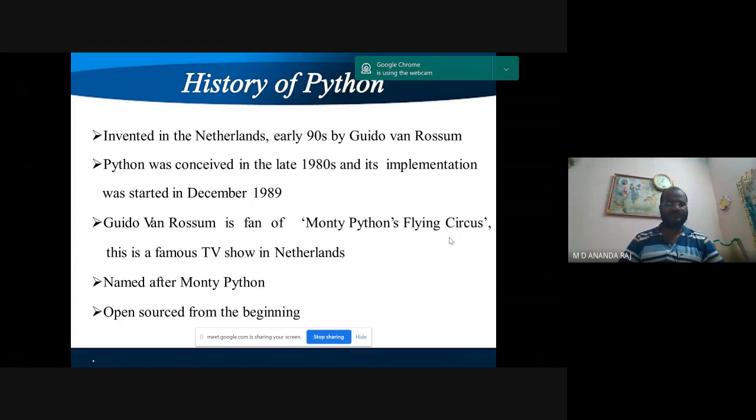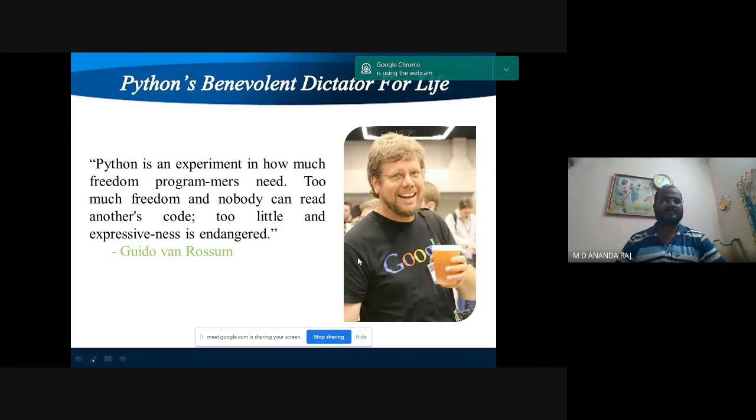So Python is open source. Open source means you can use the software without paying any license fee. One can download it directly from the internet and use it. So this is the person, Guido van Rossum.